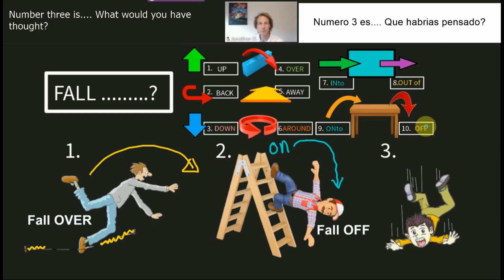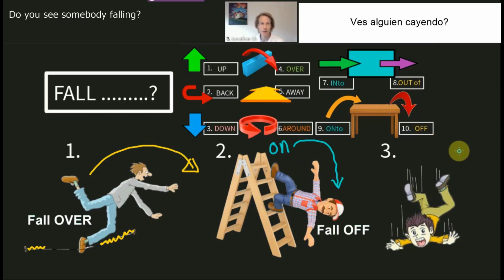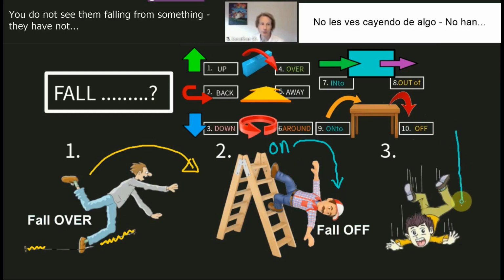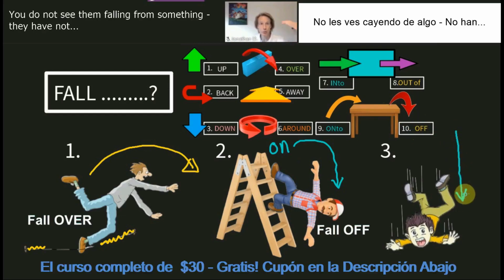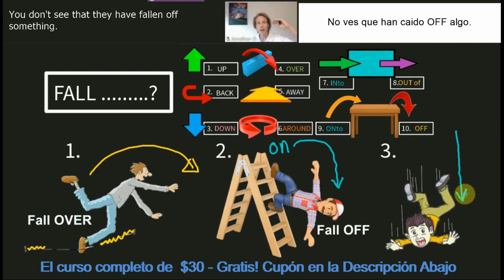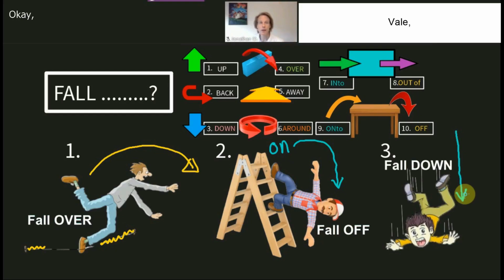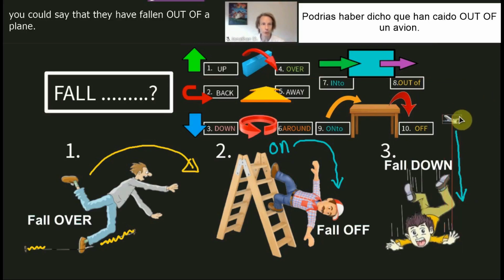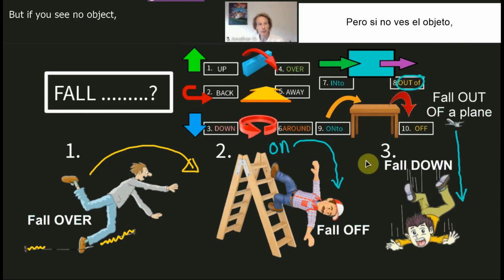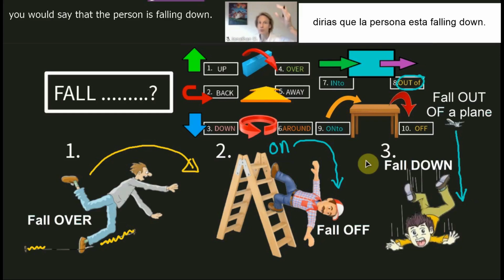Let's go with number three. Number three is what you have thought. You see somebody falling. You do not see them falling from something. You don't see that they have fallen off something. They are falling down. Okay? It is possible, for the sake of example, that you could say they have fallen out of a plane. This is also possible. But if you see no object, you would say that the person is falling down.